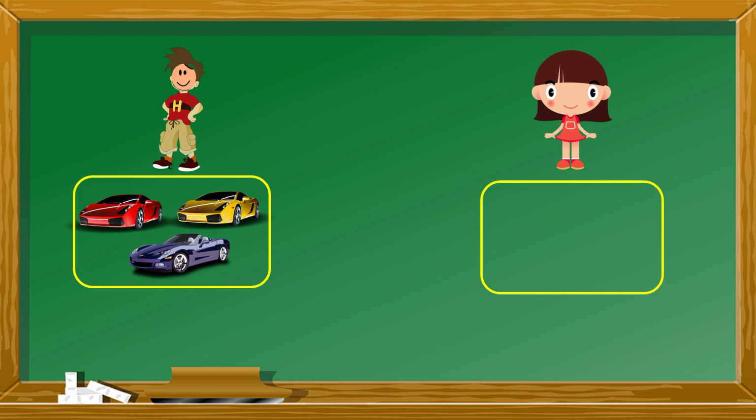Let us see one more example. Here is Bunny and Veda. Let us count the number of cars they have. Bunny has 3 cars. Veda has no cars. We say she has 0 cars.